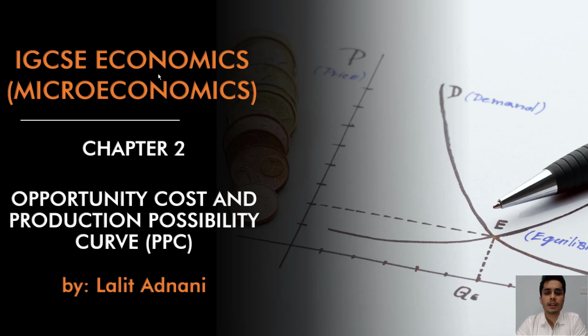Hey, welcome to another video on IGCSE economics. In our previous video, we understood scarcity and the economic problem. So let's continue our discussion on scarcity and understand the opportunity cost and the production possibility curve in this video.